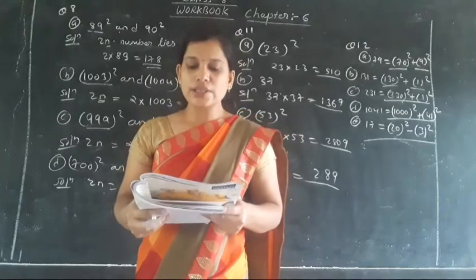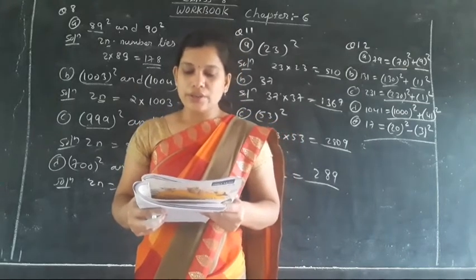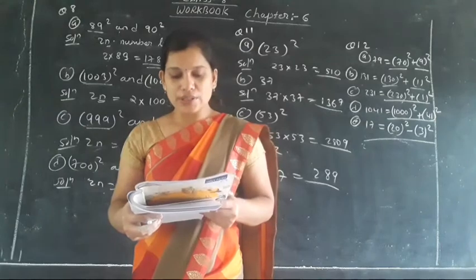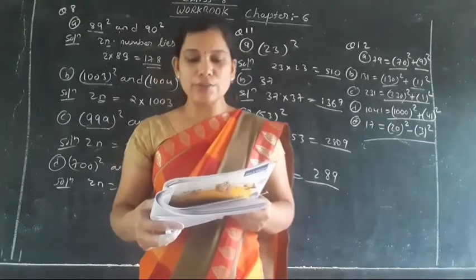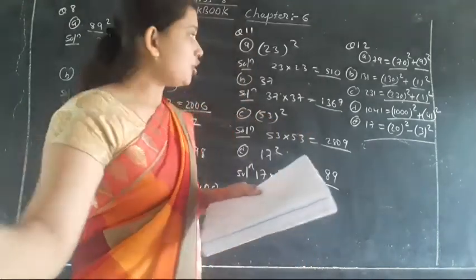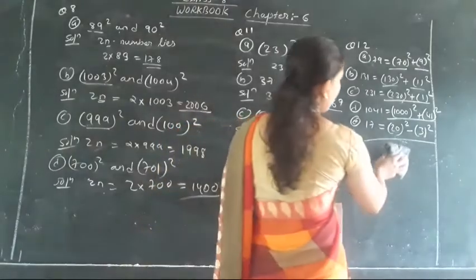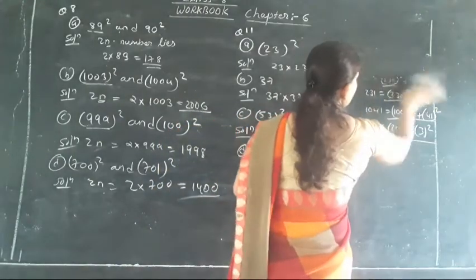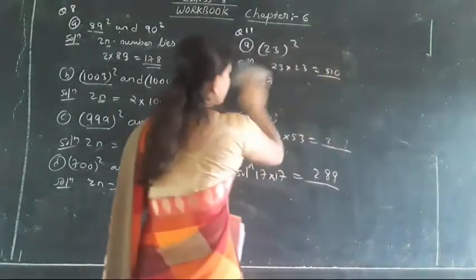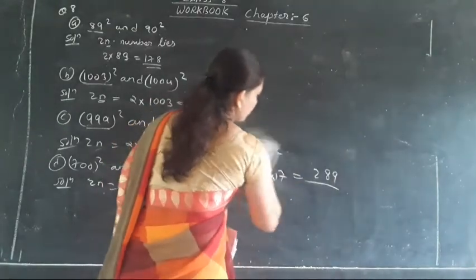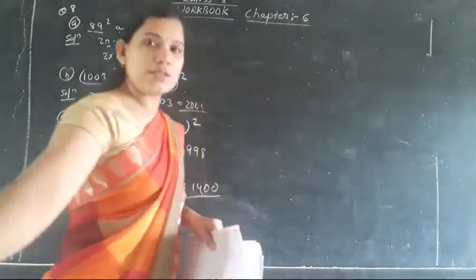Write the following numbers as the difference of the squares of two consecutive numbers. I think I had given the additions of the numbers here, but in the question it is said difference. Difference means minus.